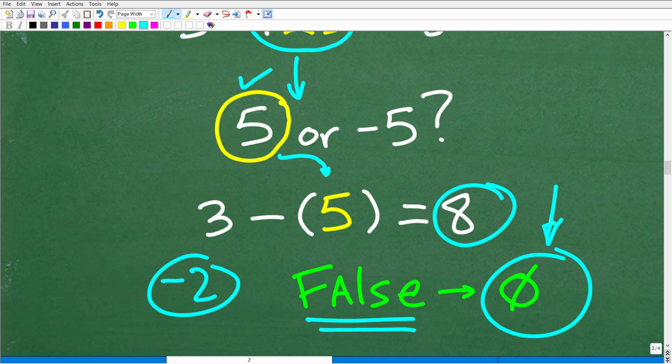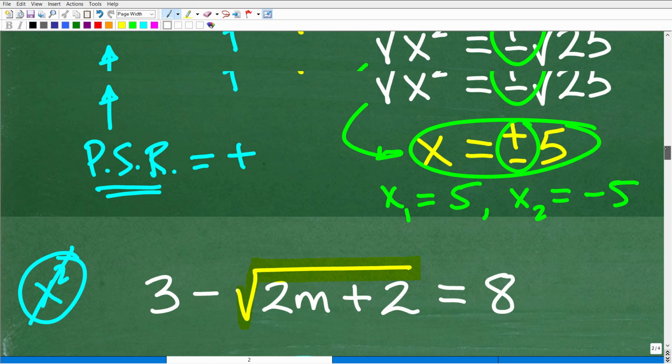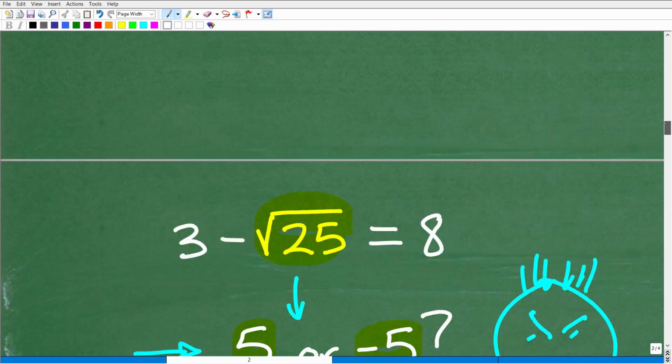And this is just a fancy term. This little symbol, it looks like a 0, but it's not 0. It's something called the empty set or null set. It basically means no solution. So if you see this, it's not 0. It's the empty set. Okay, so I know that was a lengthy explanation, but it is necessary.